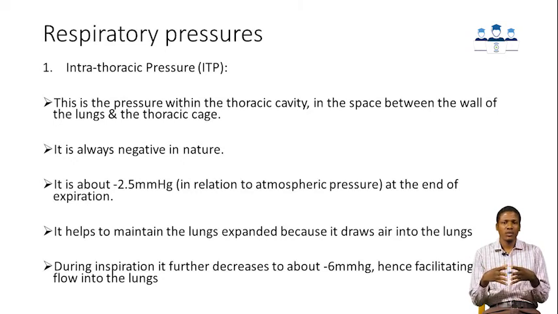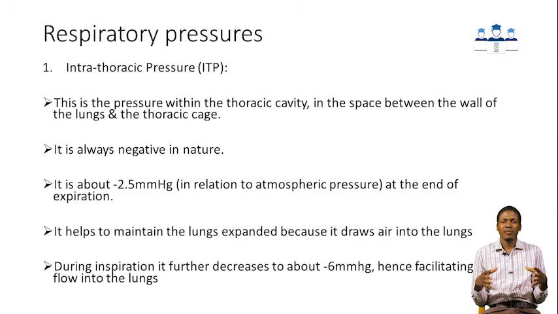This pressure is always negative in relation to the atmospheric pressure. Usually after expiration and before inspiration, it is about minus 2.5 millimeters of mercury in relation to the atmospheric pressure. Why is it negative? We need to ask ourselves.